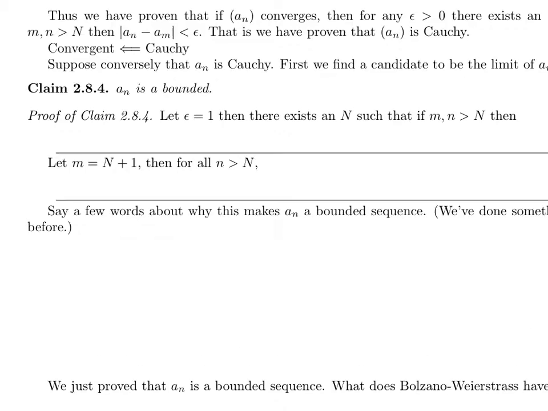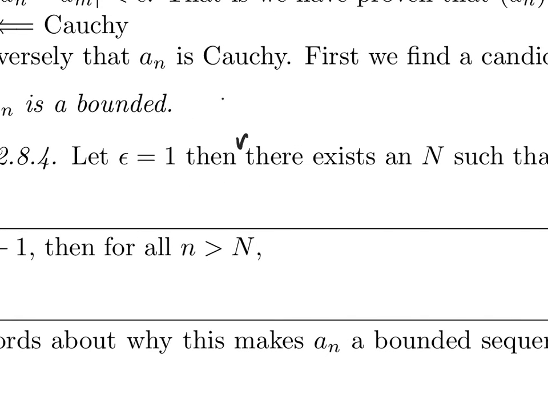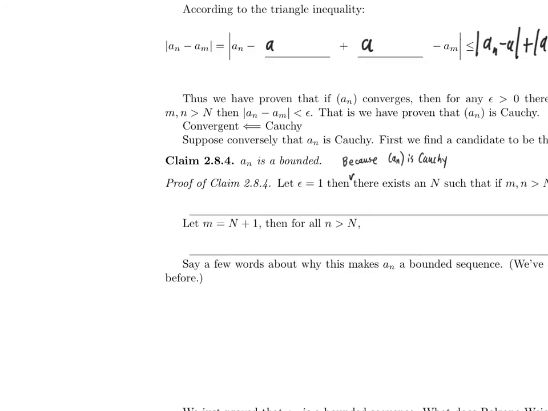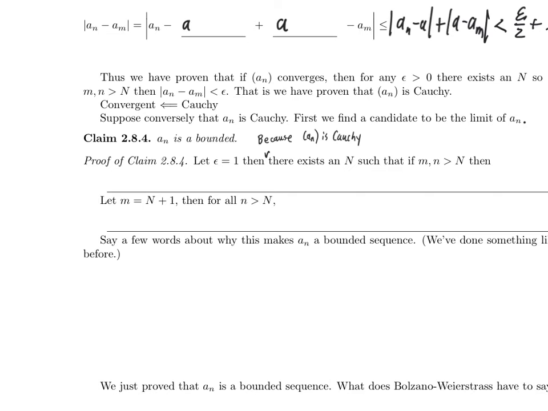Then, well, let's be totally clear. Because a sub n is Cauchy, and because this number is positive, I know that there exists some big N, such that if little m and little n are both bigger than big N, then the absolute value of a sub n minus a sub m is less than that choice of epsilon, namely 1.